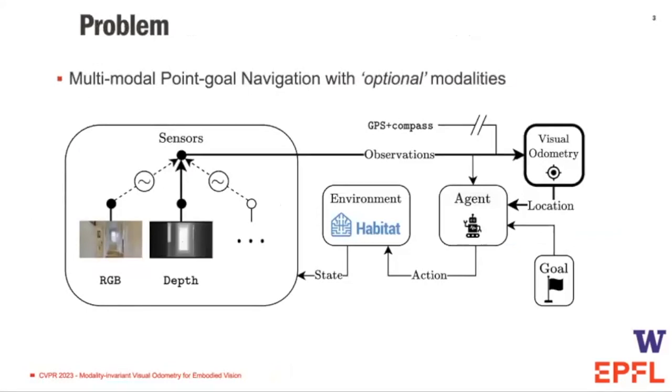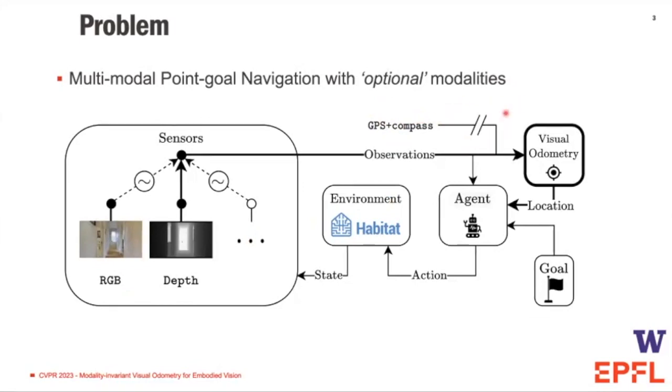In this scenario, the agent has to navigate to a goal, which is given to it at the beginning of an episode. To successfully reach the goal, the agent has to update its position based on sensory observations. Observations and actions experience noise, such that there is no direct mapping between displacement and actions. Using sensors like GPS and compass, this task has been solved with over 90% accuracy. However, GPS and compass are quite unreliable in indoor settings.